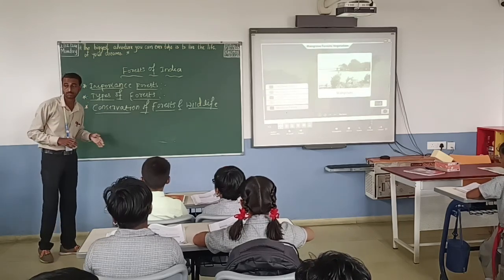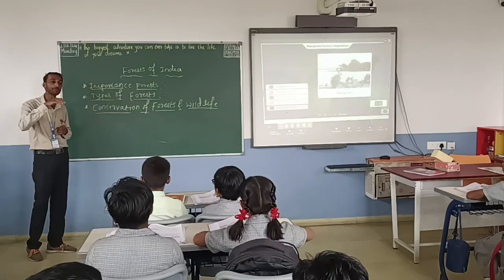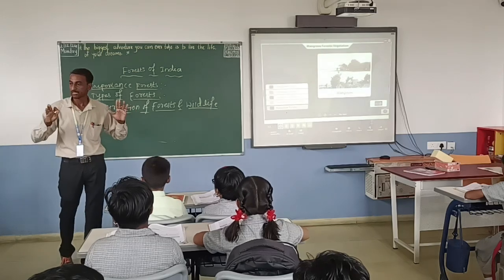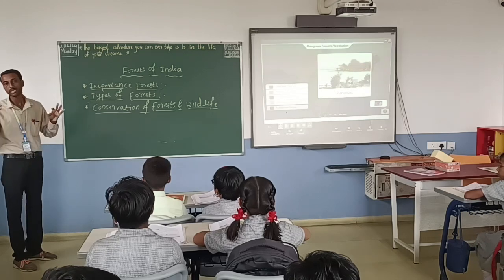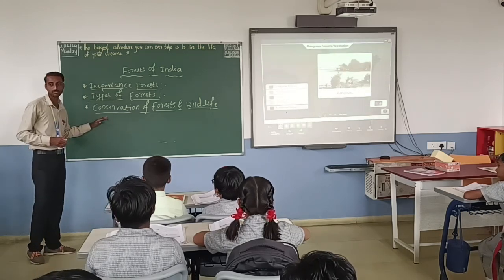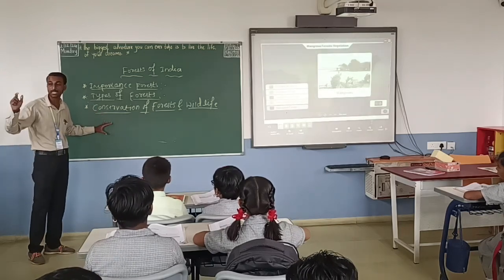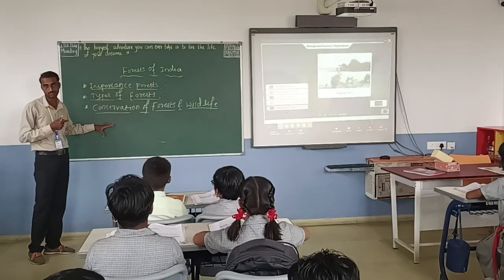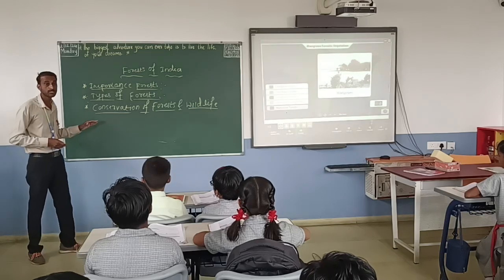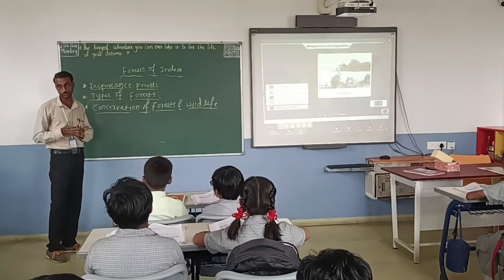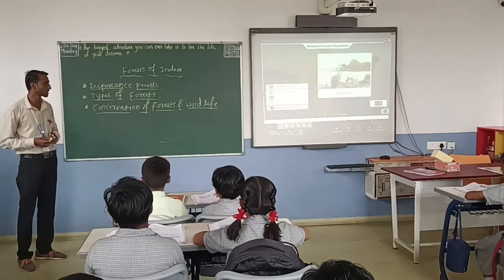Now these forests are being saved, but before that, people were not aware and the forests were not safe. Nowadays people are aware about the forest, and the government has also taken many steps. Still we have to protect our forest, because in India we have only 22% forest. How much forest do we need for our population? We need 35 percent. So we all have to conserve our forest and wildlife.